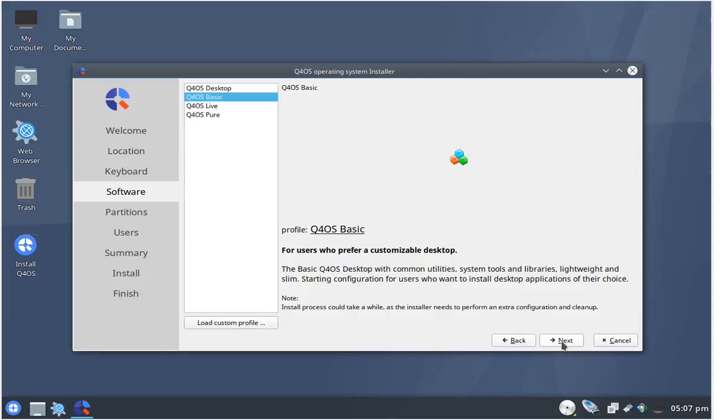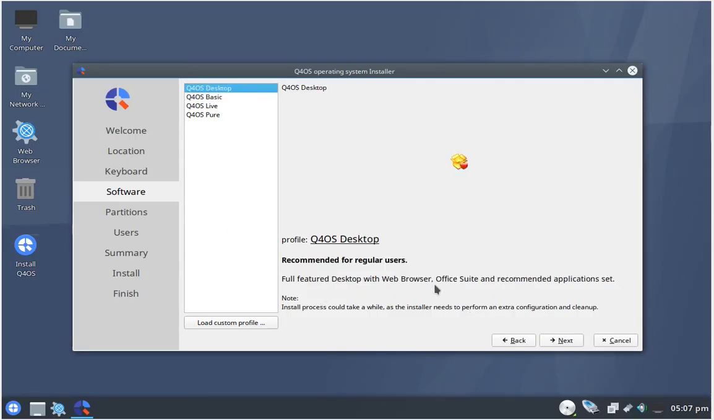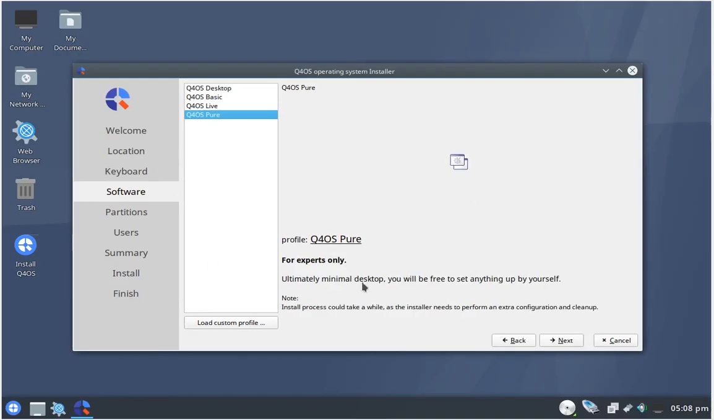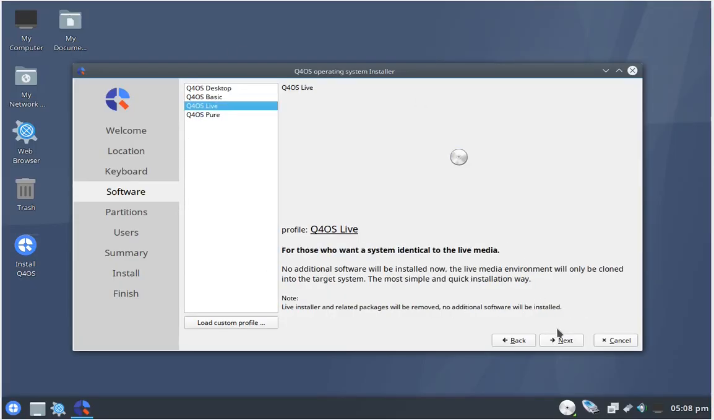There's basic, which is essentially what you put on the live USB. There's the desktop, which is the full tilt install. There's the live option, which just clones your live USB to the drive with all the changes that you've made. And then pure, which is for experts only. It basically just puts the basic operating system on. You pick and choose everything else. If you've made changes, you'll want the live USB.